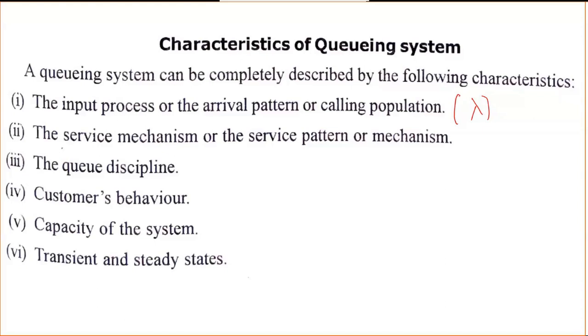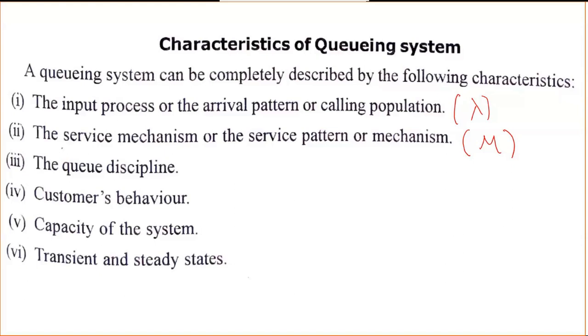Here we need to find the time taken by the server to serve a customer, how much time he has taken, and how many customers are served by that server in 1 hour. This service rate will be noted with mu. Lambda and mu, don't get confused: for the input process it is lambda; for the output process it is mu.